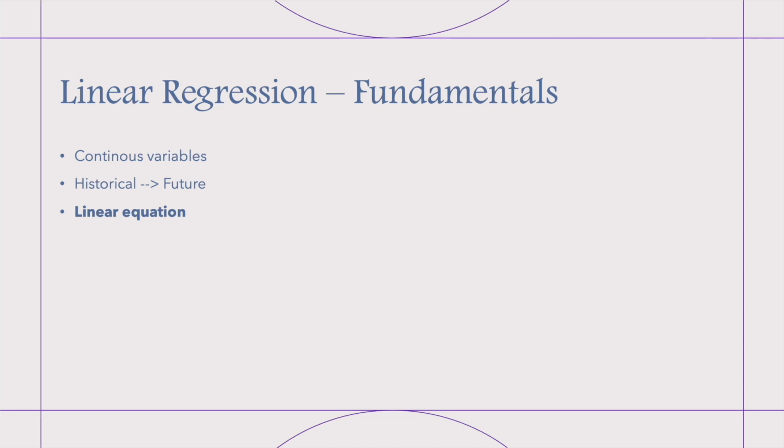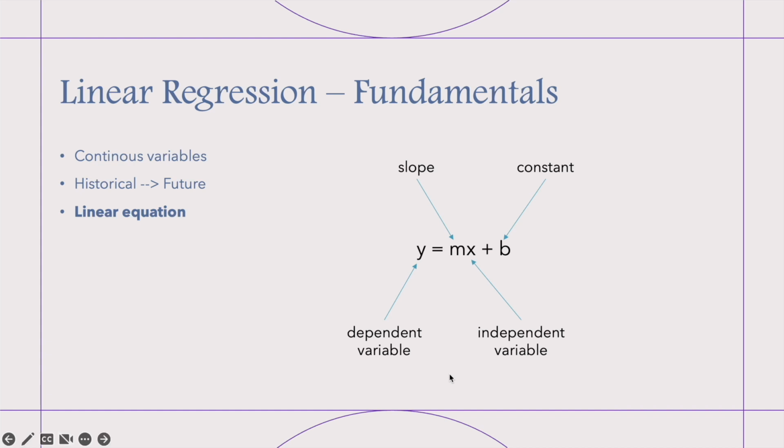And another point is, remember the equations. It will help you understand the topic. When I say linear equation, y equals m times x plus b. Remember that y is our dependent variable, x is our independent variable, m is our slope, and b is our constant.